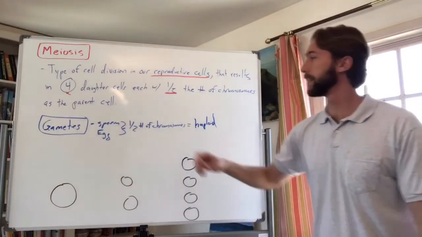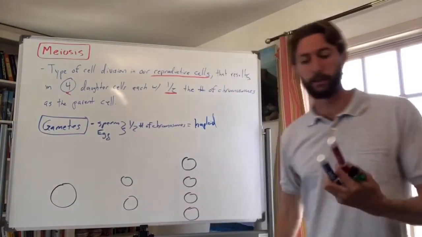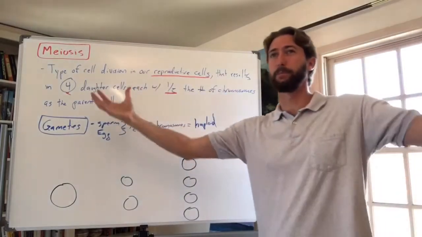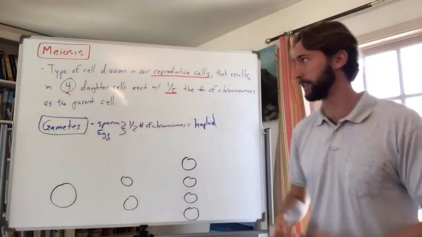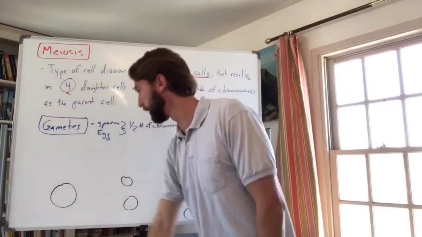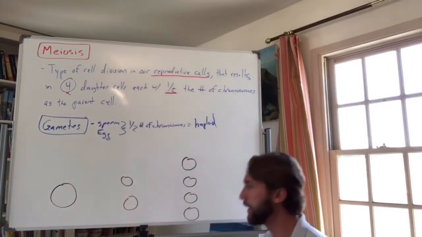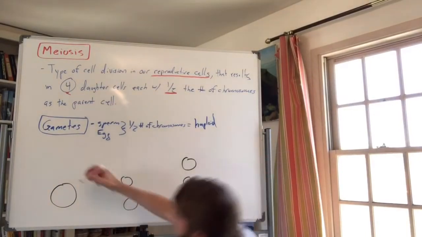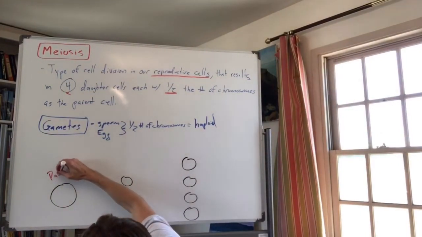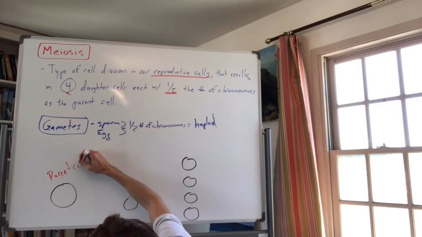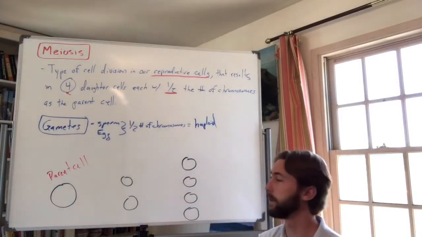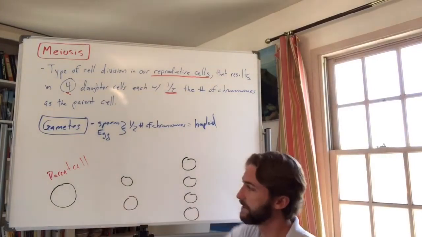So the reason we make these gametes is, like I've said, we want to create a new organism that's a genetic mixture of the 2 parents. So we can't give them a full set of both parents. We need a half set from both parents. So that's why we do meiosis. So here's my drawing of meiosis down here. We're starting off with the parent cell. And the parent cell is going to start off with all the DNA. So maybe this is in the mom cell, and maybe this is the dad cell.